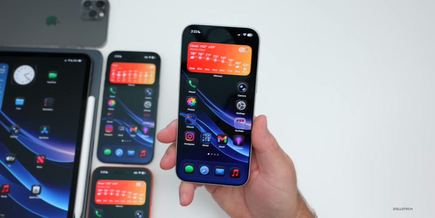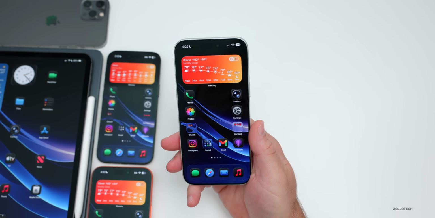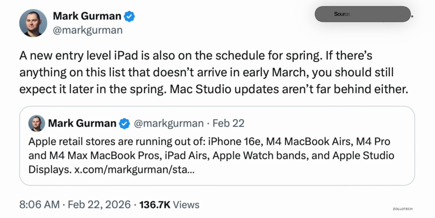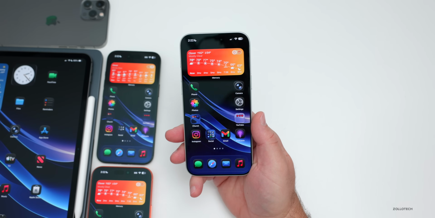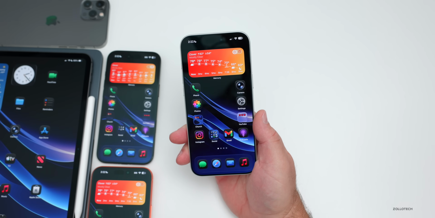We also could see some new products. So far we haven't seen the Mac Studio M5 Ultra yet, or a Mac Pro M5 Ultra. And again, there's a few other updates that haven't rolled out, such as that HomePod update and Apple TV update, as well as iMac and Mac Mini. So all of those things are still yet to be updated. We could see updates before iOS 27, or maybe we'll see them at WWDC.